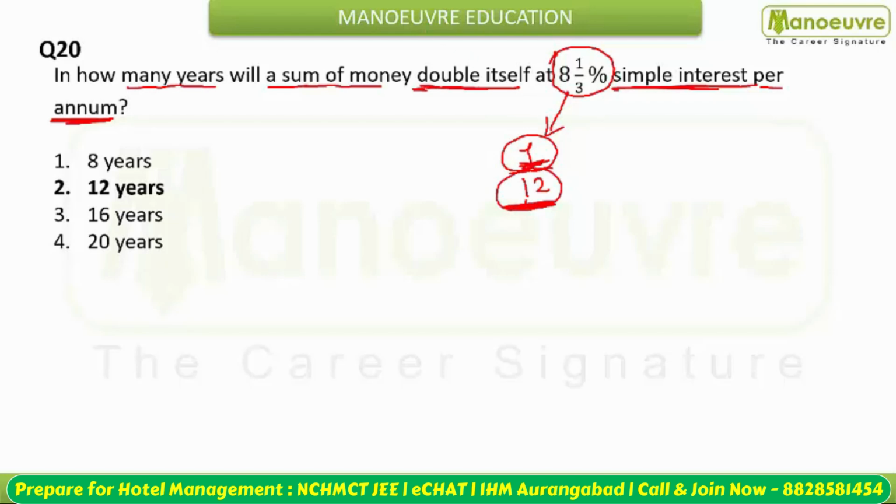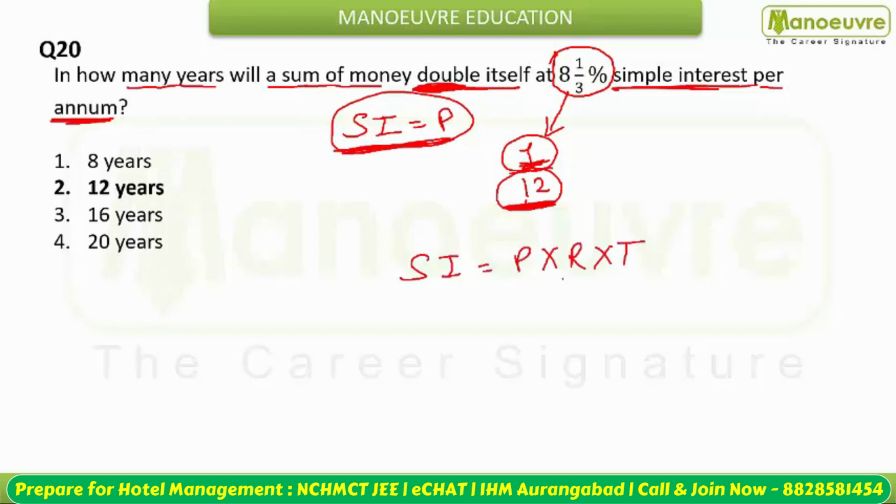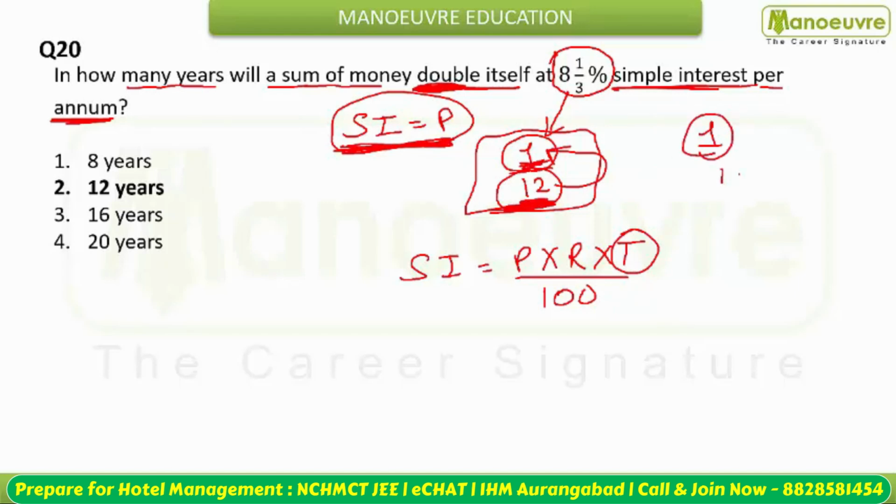And your money will become double when your simple interest will equal your principal के equal हो जाएगा. Okay, you can go by the equation SI is equals to what? P into R into T by 100. आपको SI का वैल्यू गिवन है, टाइम आपको पता करना है, रेट आपको गिवन है. So from here you can conclude with the ratio only. फ्रैक्शन से कर सकते हैं. So 12 रुपीज पे 1 ईयर में कितना अर्न कर रहा है? He is earning 1. इक्वल बनाने के लिए कितना अर्न करना चाहिए? 12 अर्न करना है. That means 1 ईयर में 1 अर्न कर रहा है, तो 12 अर्न करने में कितना टाइम लगेगा? It is going to take 12 years.